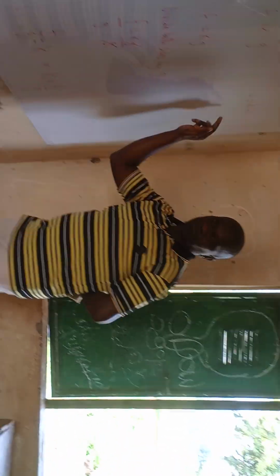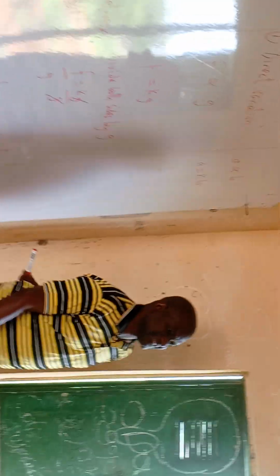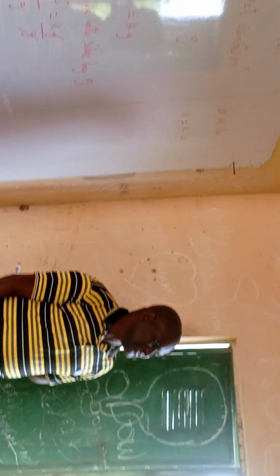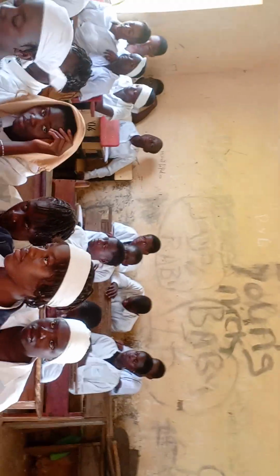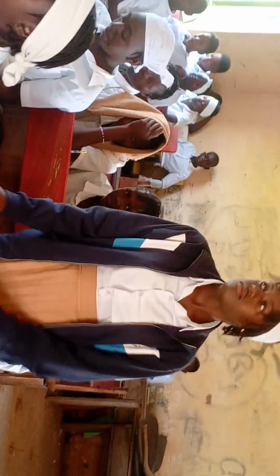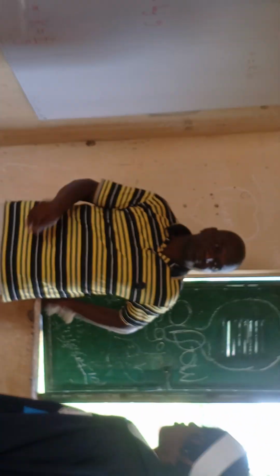So, who can come and divide both sides for us? Mary says you divide both sides by B. You are dividing both sides by B so that you can cancel this B. So, who can come and do it on the board? Anybody? Or you are scared? Okay, let's give Rose another opportunity. Come and help us divide both sides. You don't need to write this statement. Just do this thing for this one.